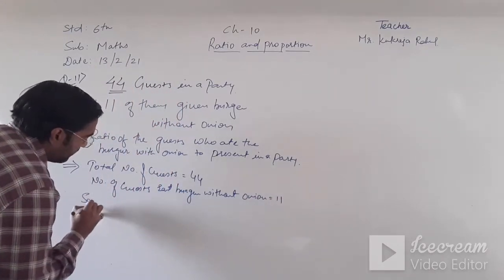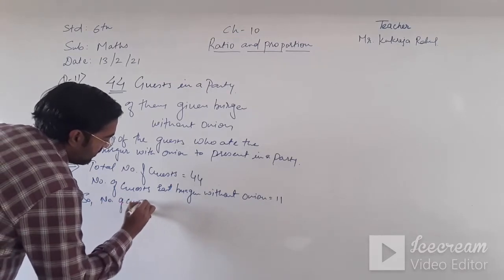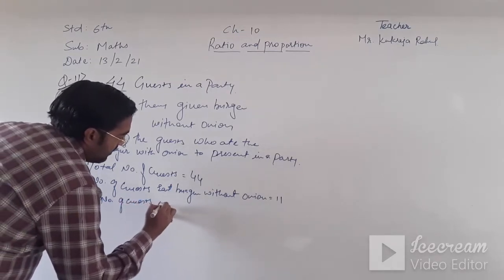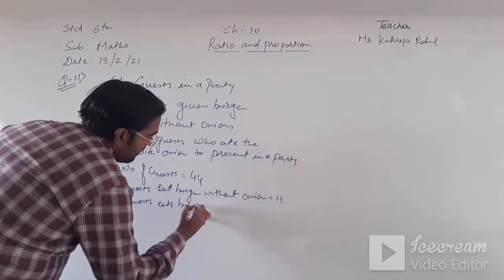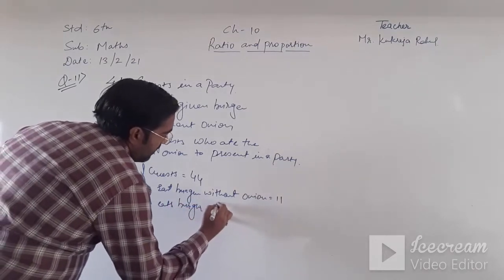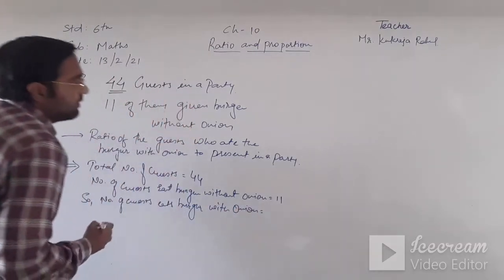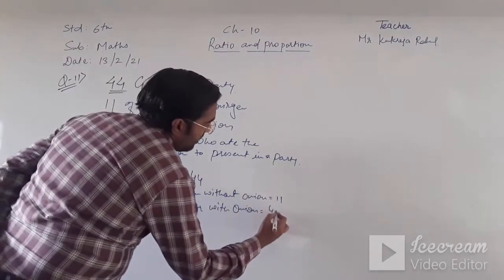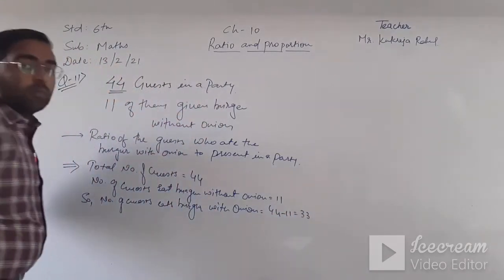So number of guests who ate burger with onion is 44 minus 11, that is 33.